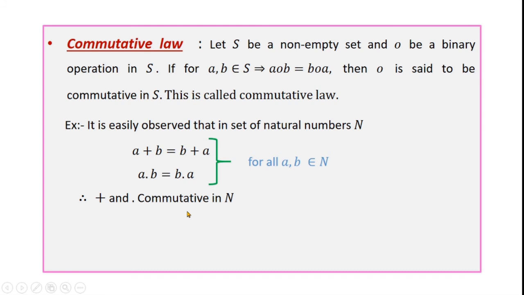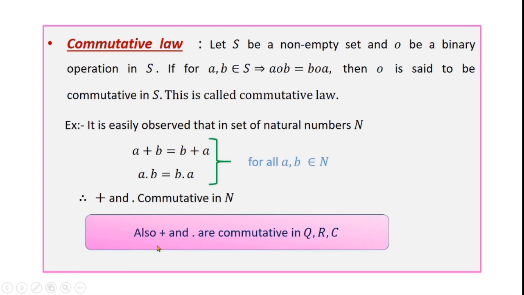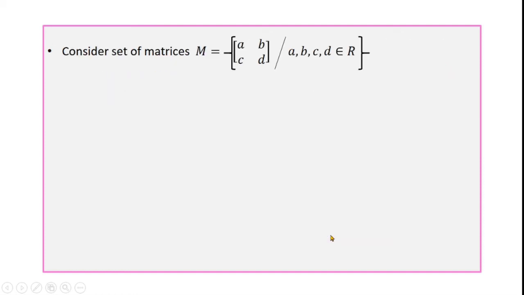Also, addition and multiplication are commutative in the set of rational numbers, real numbers, and complex numbers. Now consider the set of matrices M, the set of 2 by 2 matrices such that these elements belong to the set of real numbers.